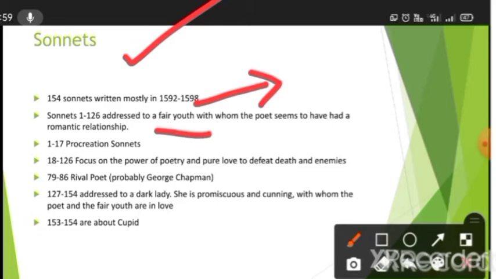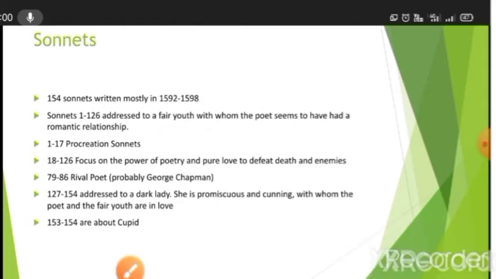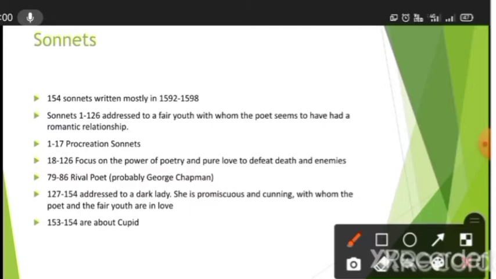For the sonnets also, we are not very sure who this fair youth is to whom he addressed them. So sonnets number 1 to 126 are addressed to a fair youth with whom the poet seemed to have had a romantic relationship, because all these sonnets are love sonnets. We are going to study how they are love poems. He has written these sonnets so beautifully.